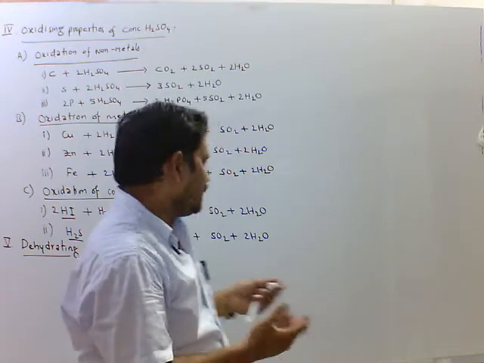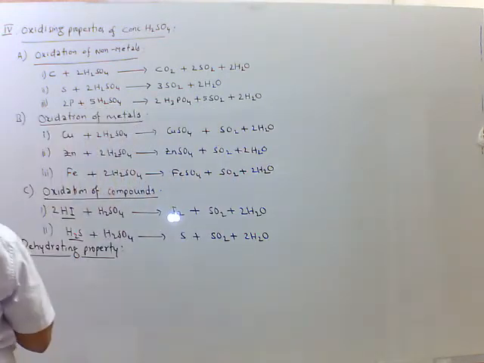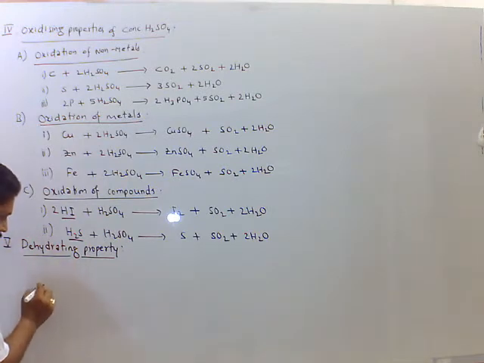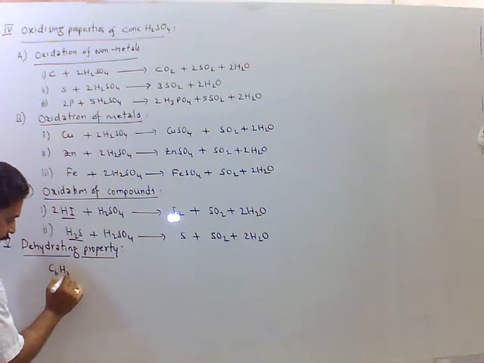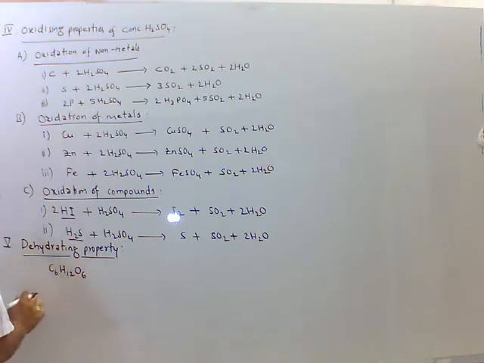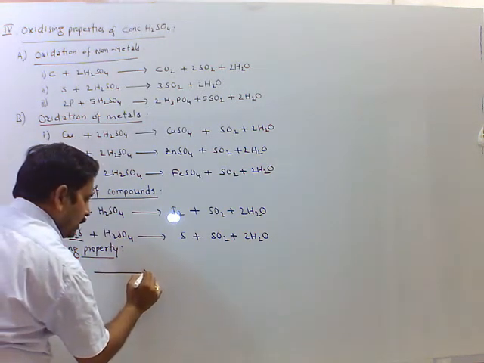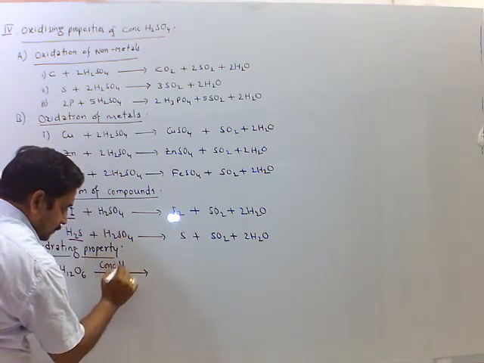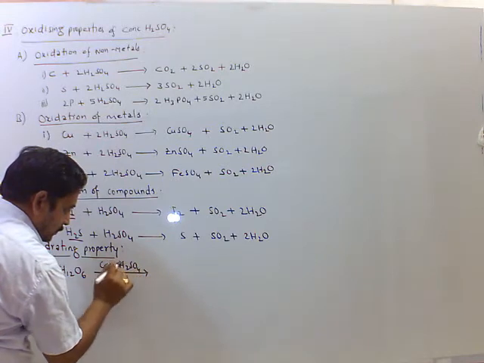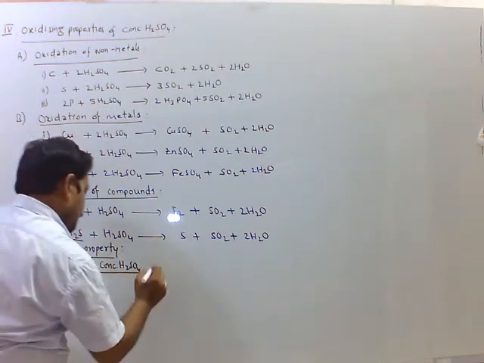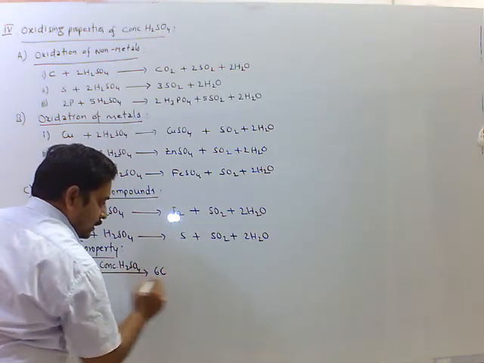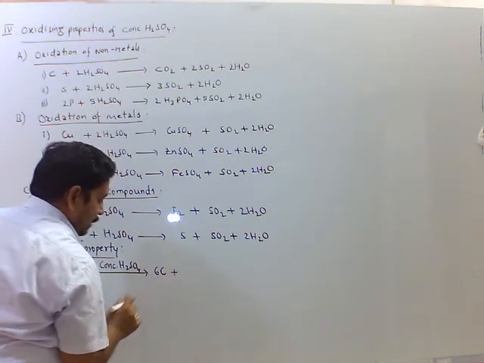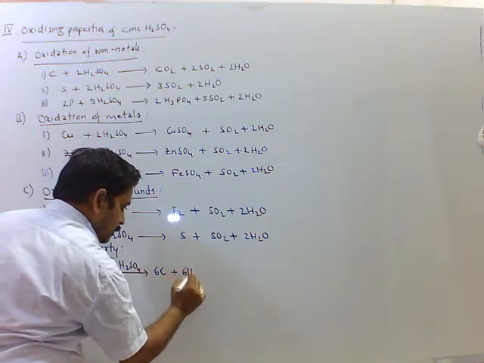Some chemical reactions we can consider as dehydration reactions. First one is glucose, C6H12O6. Glucose upon dehydration with concentrated sulfuric acid, we get here 6 moles of carbon black and 6H2O comes out.